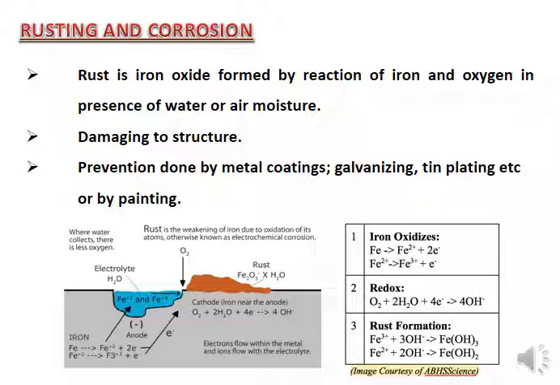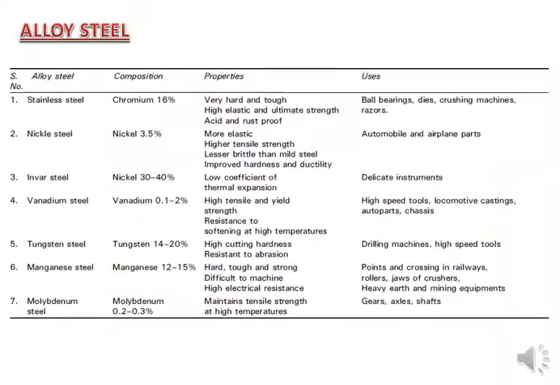Rusting and corrosion, you can read by yourself. Different alloy steels, you can read by yourself. And now it is concluded. So this is it regarding the steel material used in construction. Thank you so much.